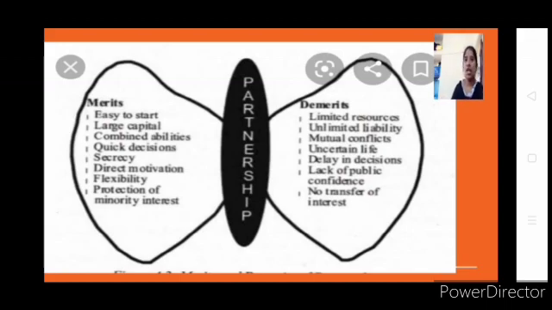The next, quick decision making. We can say quick decision making cannot be done as easily as in a sole proprietorship, but it can also be done because different ideas can be given. See, we say 2 are better than 1 in decision making. If you have 2 persons who contribute to your decision, you get different ideas. If not, what happens? For example, if you alone want to take a decision, you will be thinking in only one way. You don't think in the opposite way. You may not think in a second way.